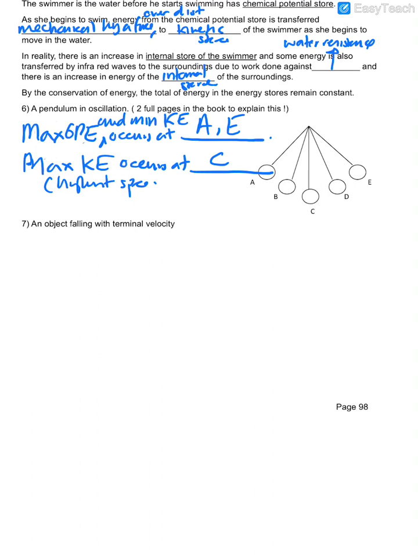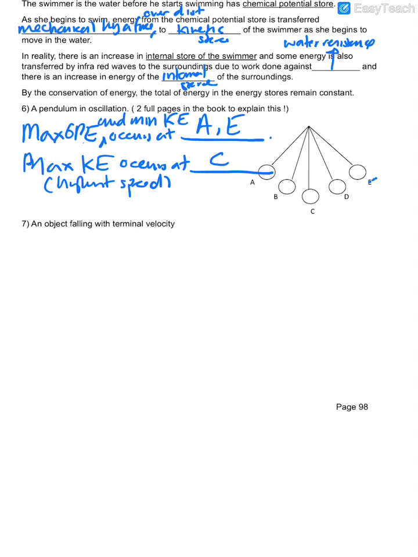So in this one, what happens from A to C? GPE is converted to KE. And then from C to E, converted back to GPE. Now this only is provided that what? What's the condition that all the GPE becomes KE, then after the KE becomes GPE?